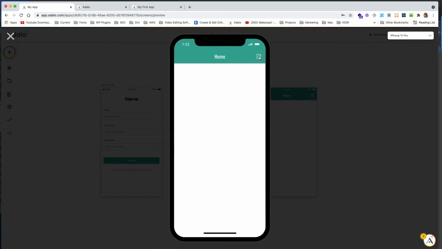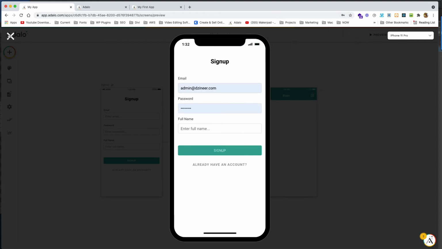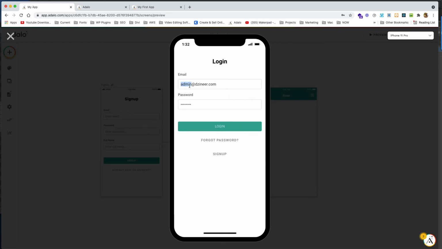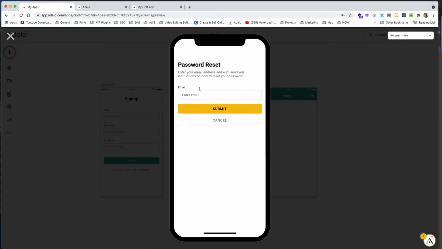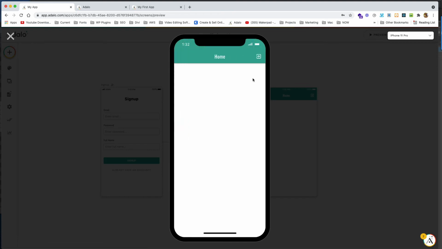Over here is a little button to let you log out. And of course, Google wants to save my password because it's running in the Chrome environment. Once I've done that, when I go back to the screen again, it's going to say sign up, because this is the screen you're on if you're not logged in already. So I'm going to say I already have an account, and go back over here. I already know the password's saved from before. I'm just going to click login, and I'm back on the home screen again. This is the default screen it goes to after I log in.